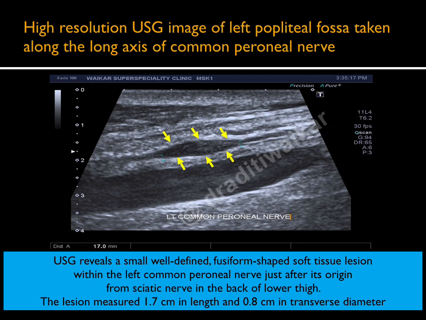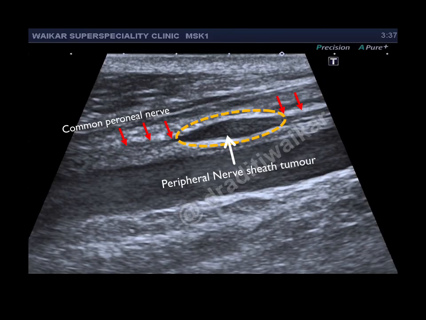This is the image taken along the long axis of common peroneal nerve, which nicely demonstrates a small well-defined fusiform shaped soft tissue lesion within the left common peroneal nerve just after its origin from the sciatic nerve. Here we can nicely see normal common peroneal nerve and an elongated fusiform shaped soft tissue lesion comfortably sitting within the nerve without causing much of the nerve enlargement.